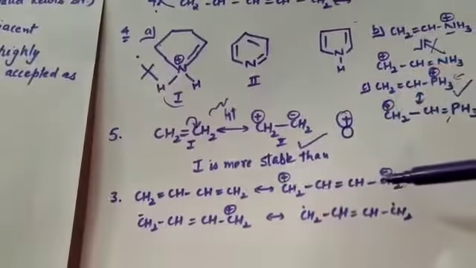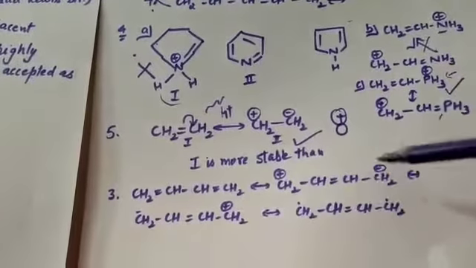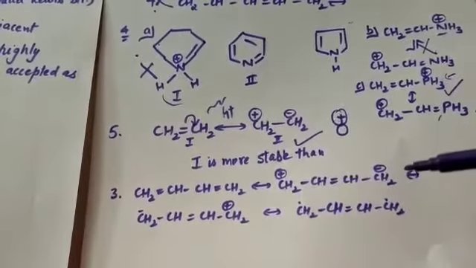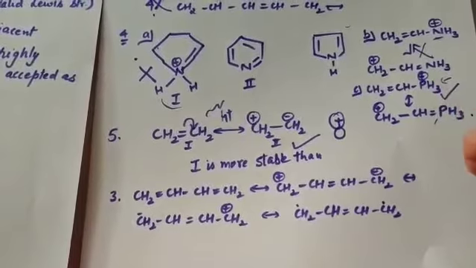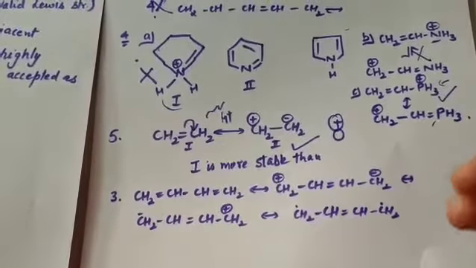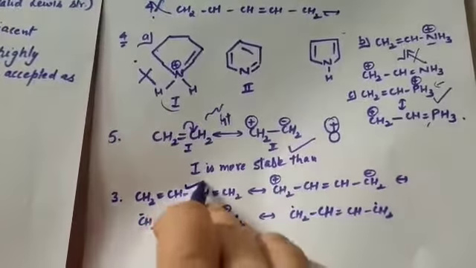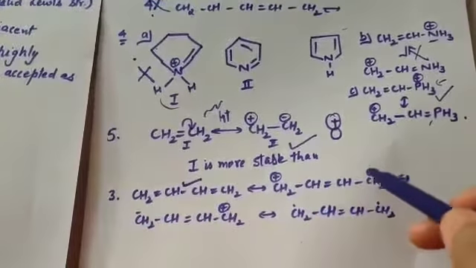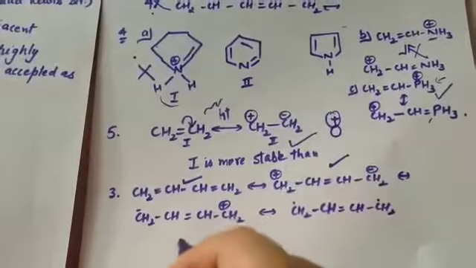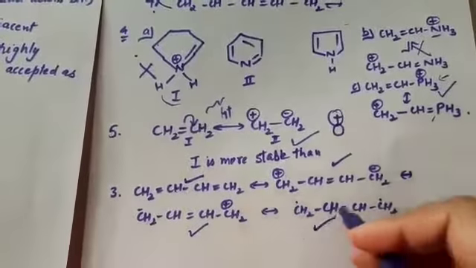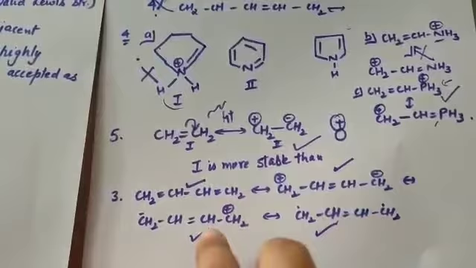Okay, and I'm giving you one more question. I have drawn these 4 structures, and you have to tell which one is a resonating structure and which one is not. Like this structure, this is the most stable one, and this is the second structure, and this is the third structure, and this is the fourth structure. You have to write the stability order.